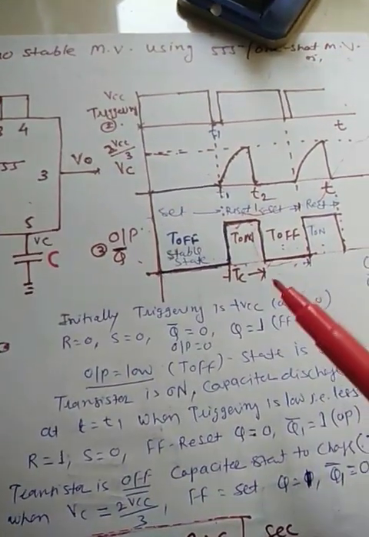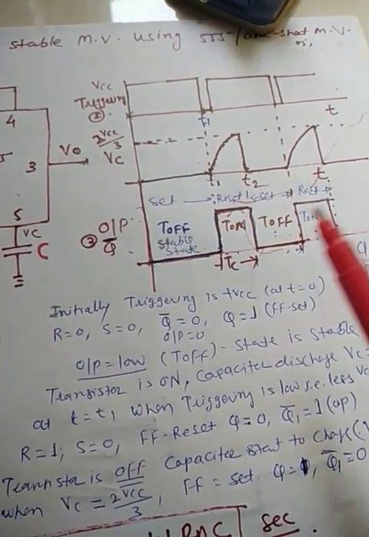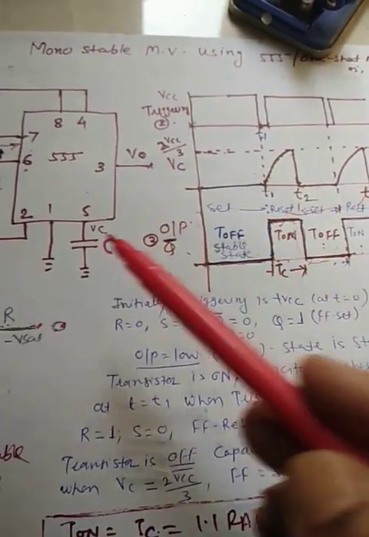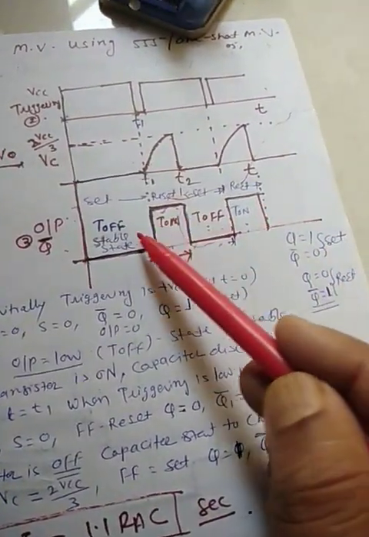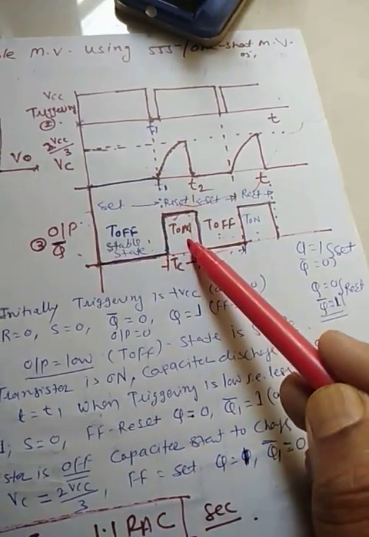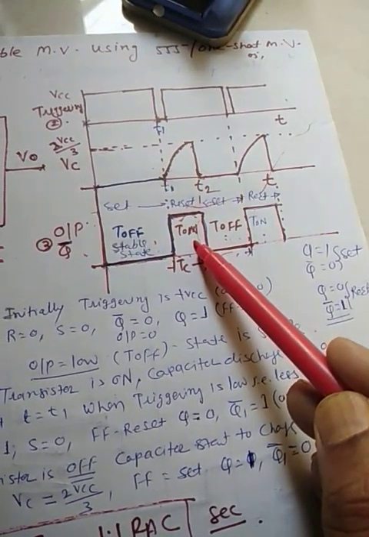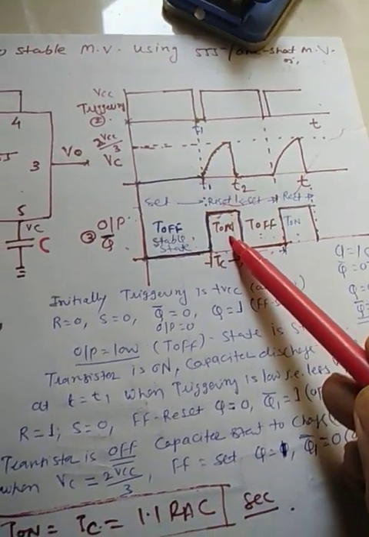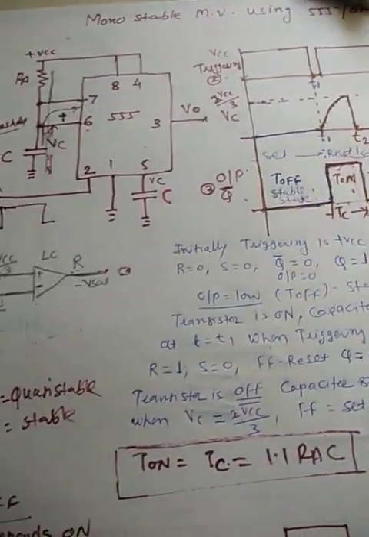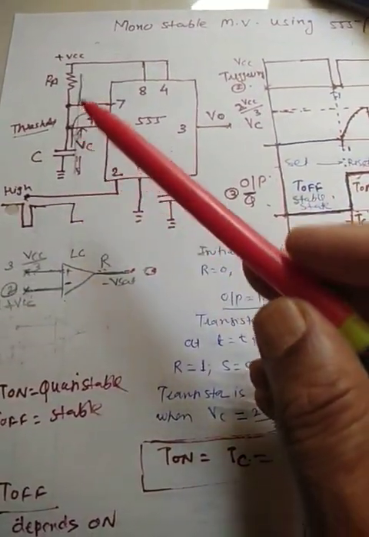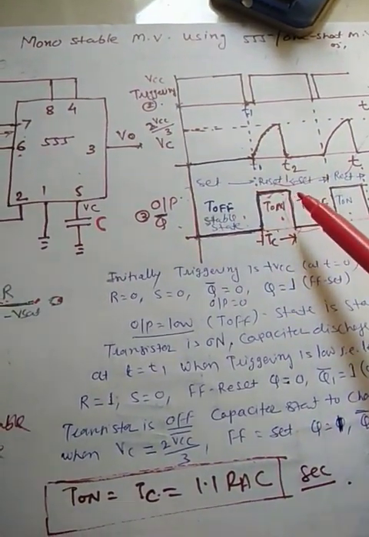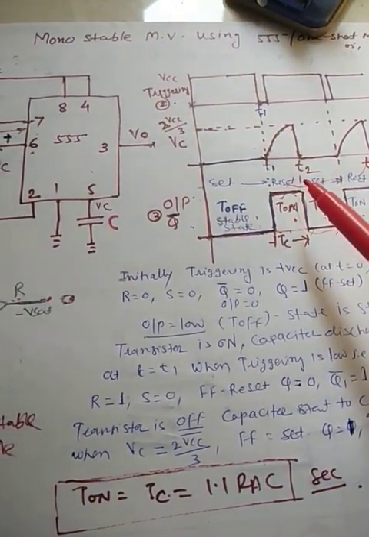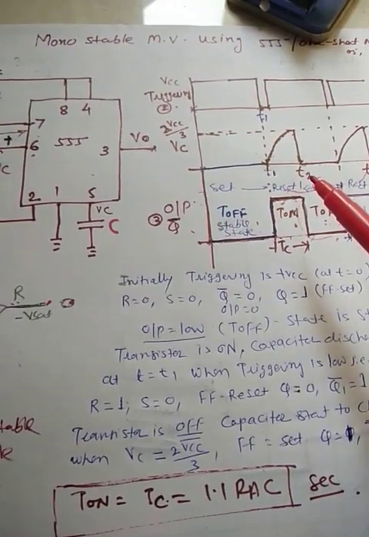In this way, this circuit gives the waveform like this. This state is the stable state. This is the quasi-stable state, meaning it is stable for only a few seconds depending upon the charging rate of the capacitor. When the voltage across the capacitor becomes equal to twice VCC by 3, the upper comparator output becomes plus Vsat and the flip-flop becomes set.